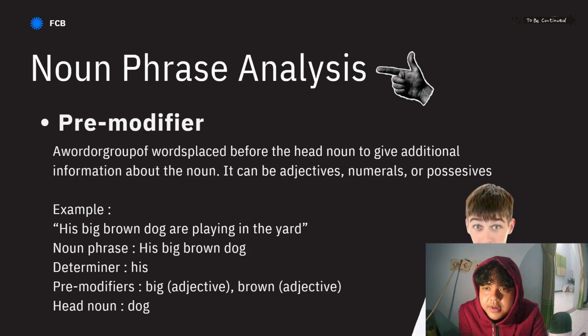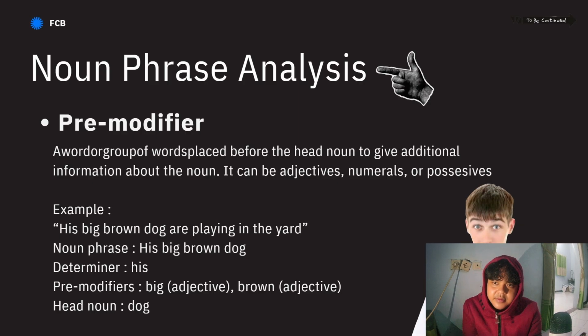First, pre-modifier, a word or group of words placed before the head noun to give additional information about the noun. It can be an adjective, numeral, or possessive. The example: his big brown dog is playing in the yard. So the noun phrase is his big brown dog, the determiner is his, and the pre-modifiers are big as an adjective and brown as an adjective, and the head noun is dog. So the pre-modifier just gives additional information about the noun.